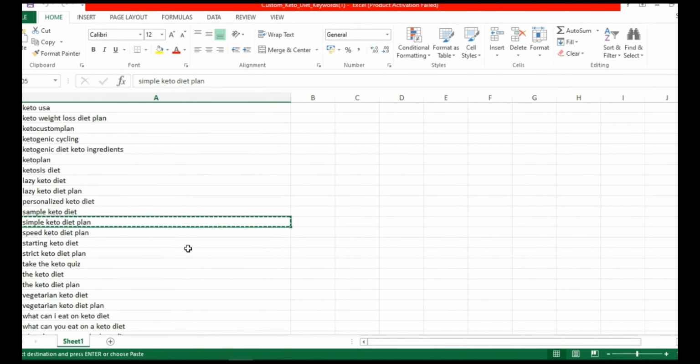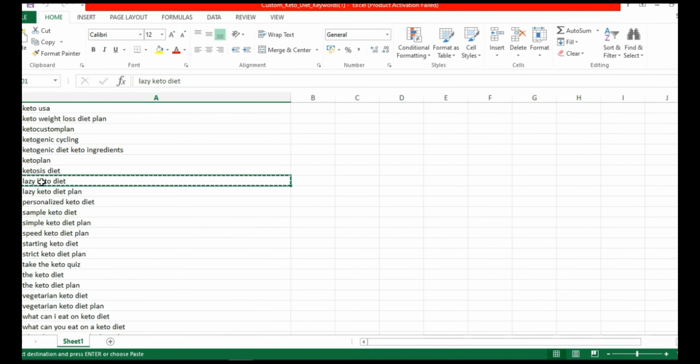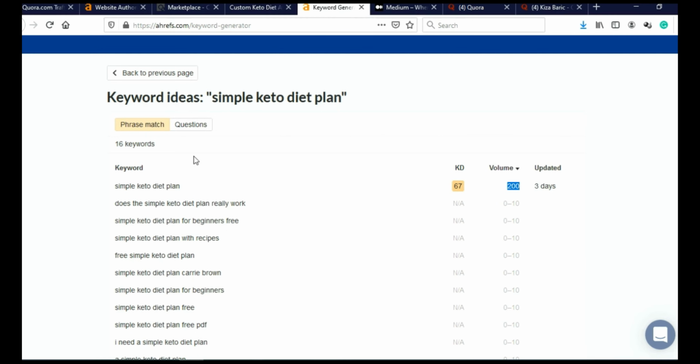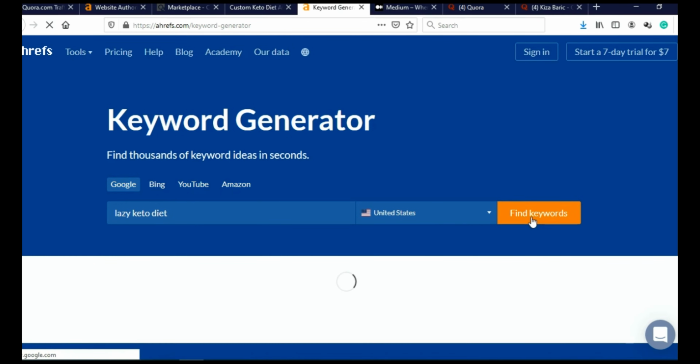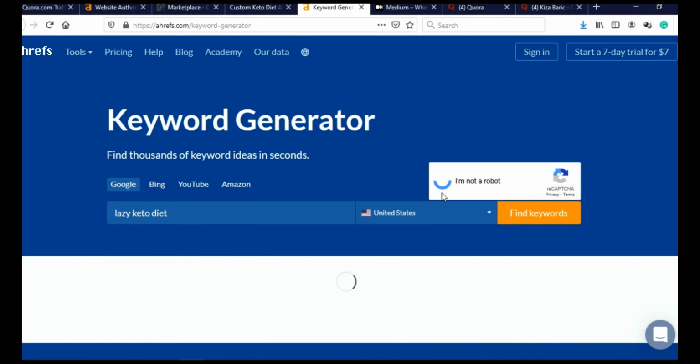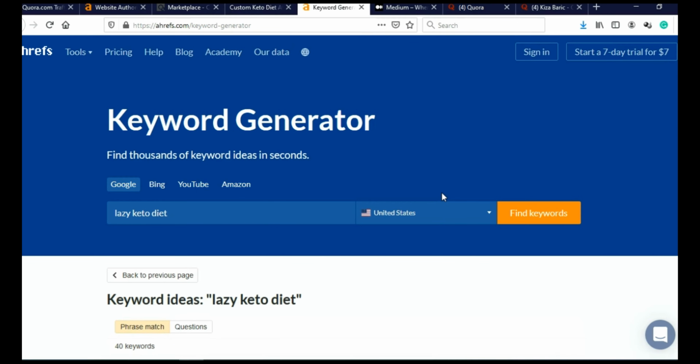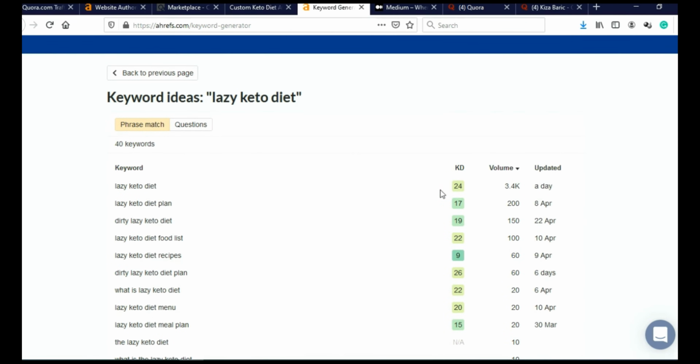Go back here on keywords. Okay, lazy keto diet. Let me just try this one. Control C. Go back on Ahrefs keyword tool. Find keyword, confirm I'm not a robot. It is boring, but you have to do this because it's a free tool. And when we scroll here, okay, this is actually a perfect keyword.